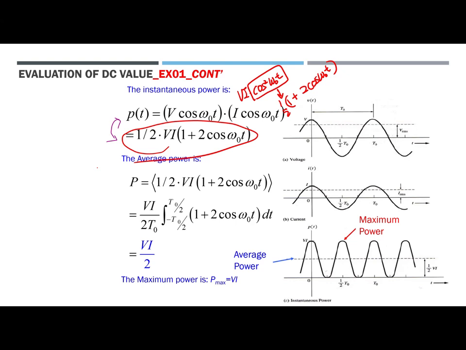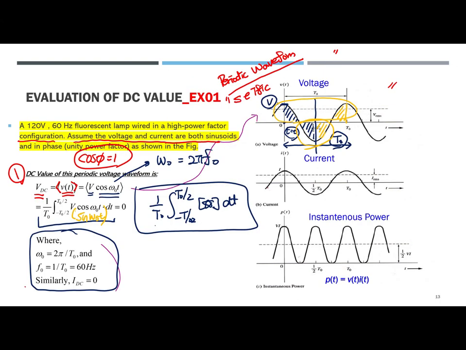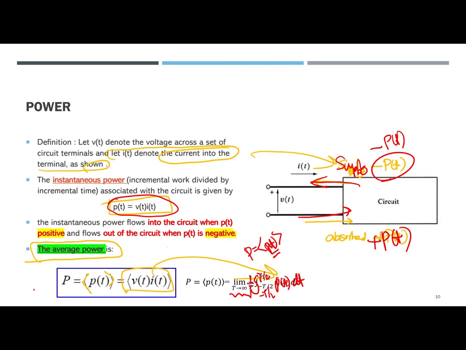How about the average power? For the average power we need to use the time average operator.